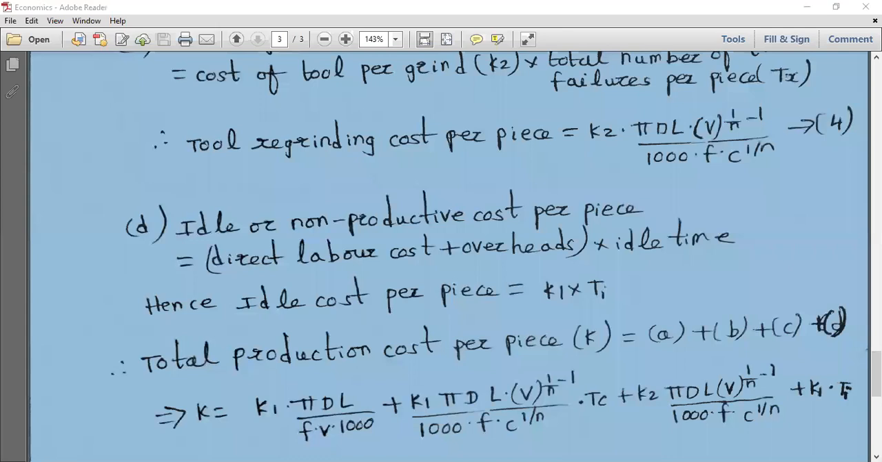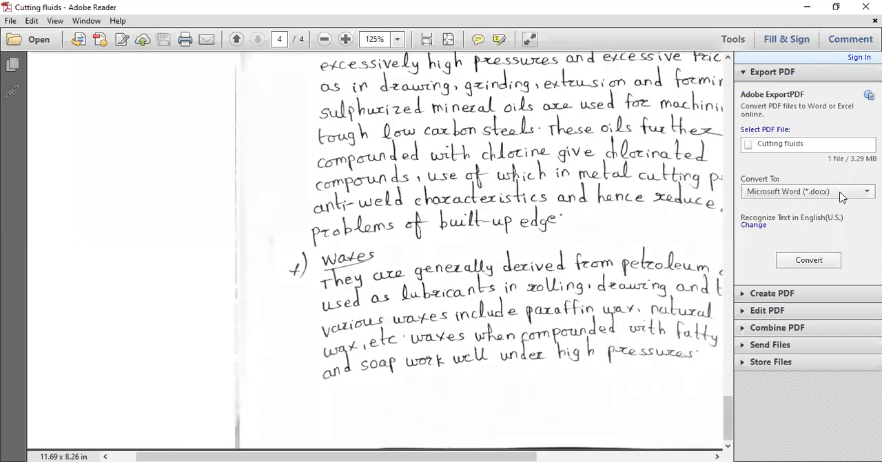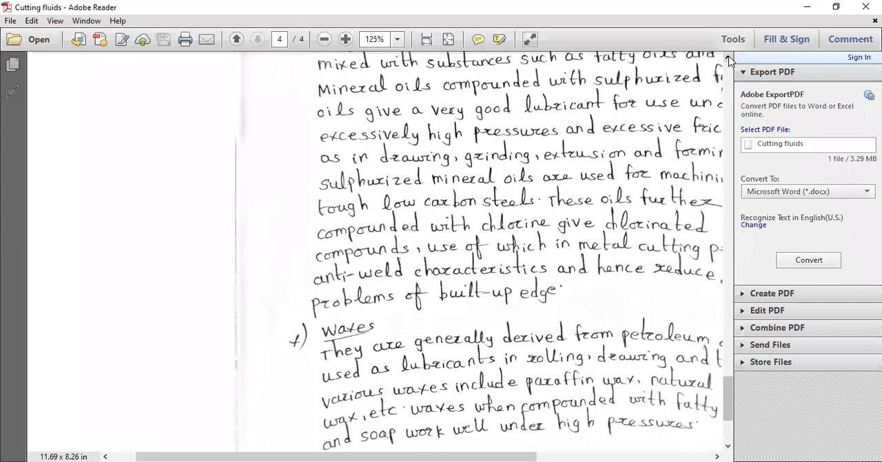So in this particular session, we try to go for the cutting fluids also. We have to go for the cutting fluids also. So you just try to revise what we discussed yesterday.